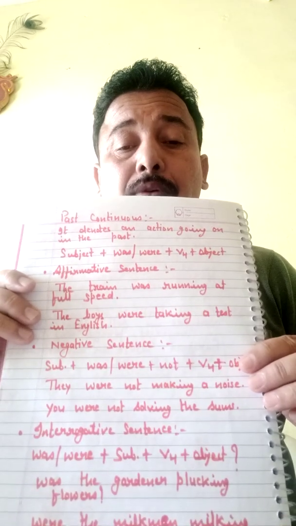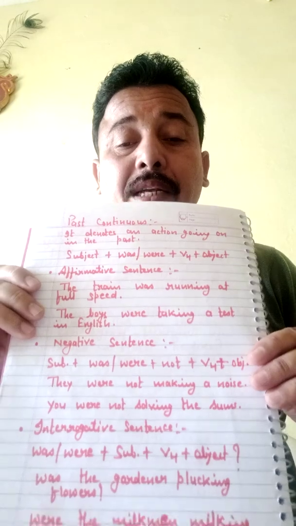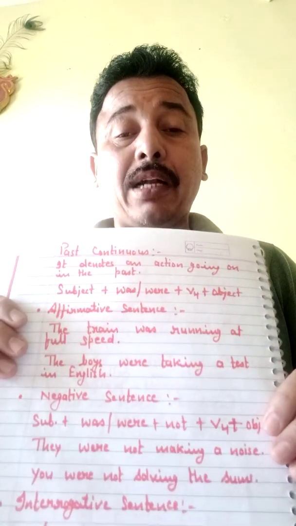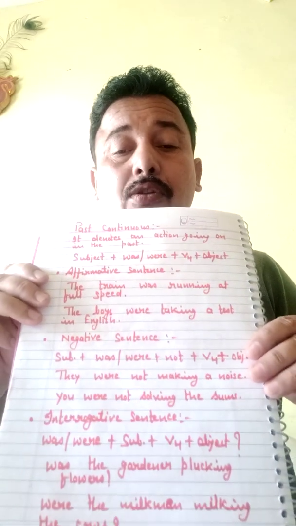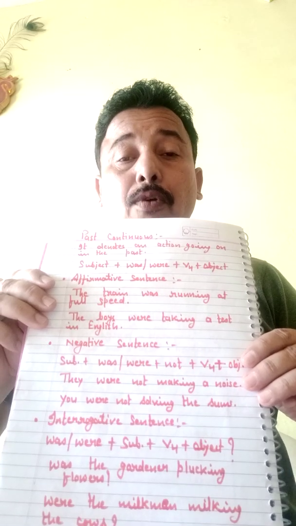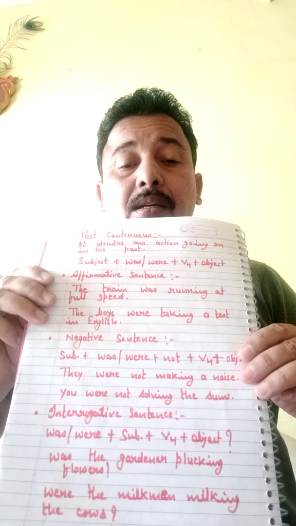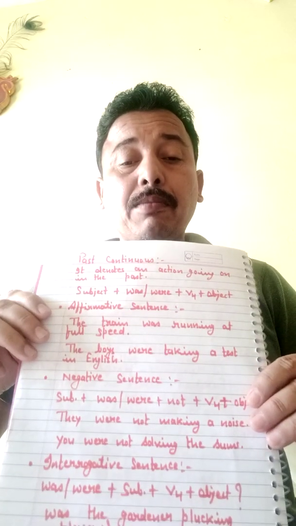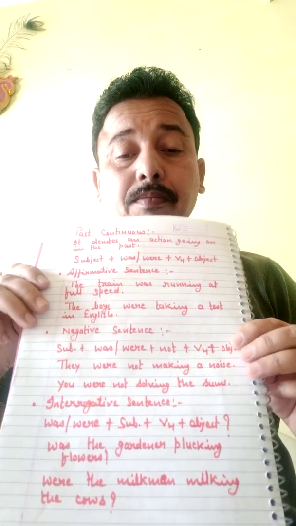Third, interrogative sentence. Their format is, we need to start with the helping verb, that is was or were. So the format is was or were plus subject plus fourth form of verb plus object, and then most important, question mark. Let's come to the example.